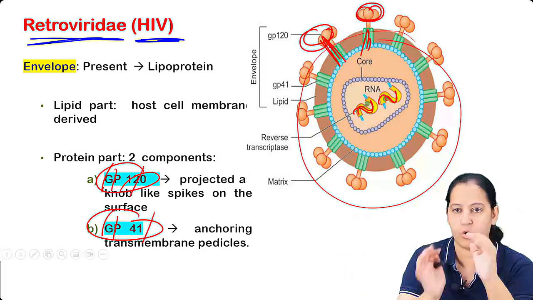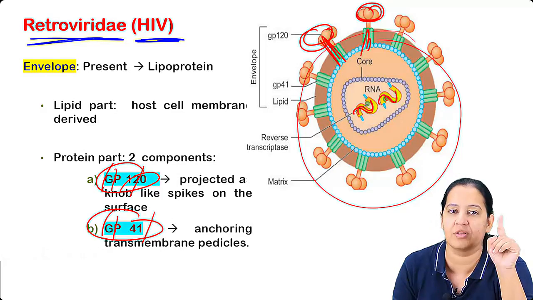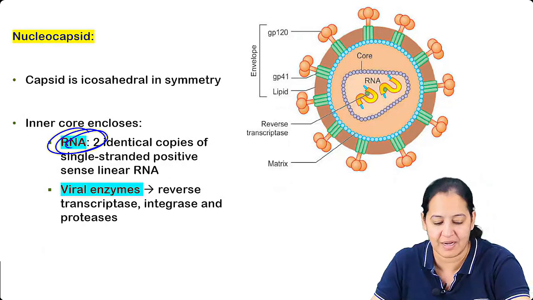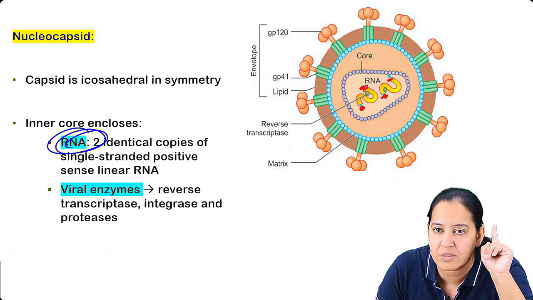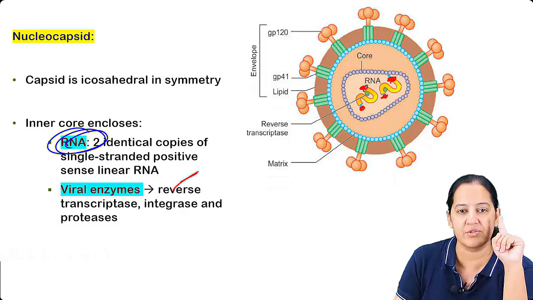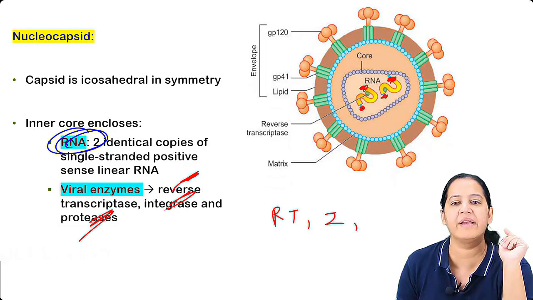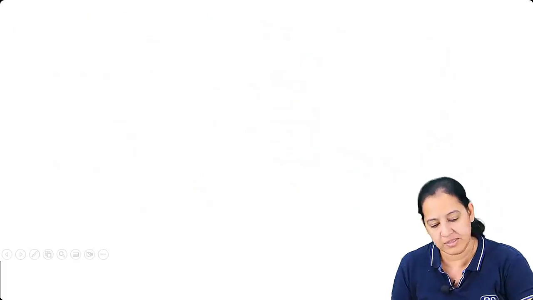And there is a core. Core में 2 pieces of RNA are there, and enzymes are attached on the RNA. 2 pieces of RNA तो है ही है, उसके साथ 3 enzymes are attached. These are the enzymes which are attached with the RNA. So it is reverse transcriptase, integrase, and protease. The 3 types of enzymes which are attached here. Got my point? So this is the diagram.